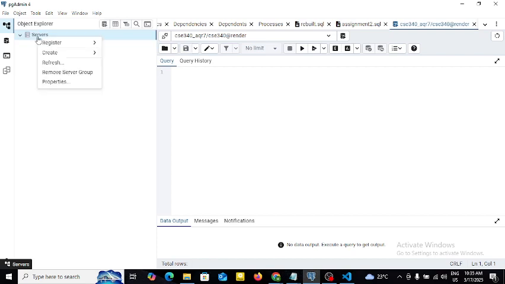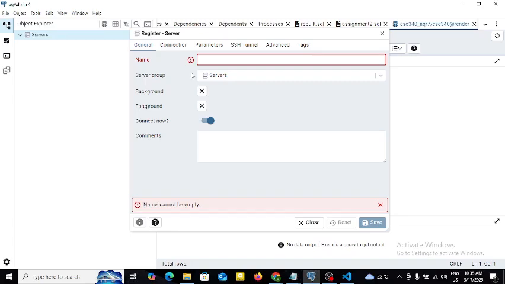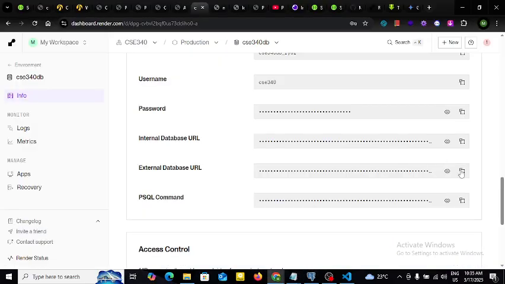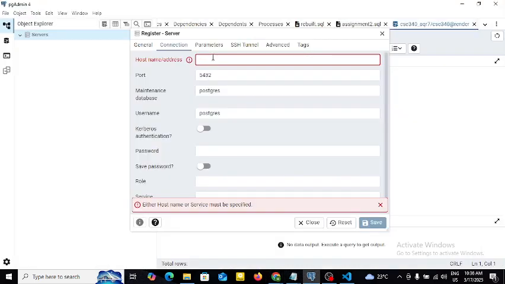I will right click on server. After that I will choose register and then server. This will display a form where we need to provide the name of the connection. I will write here Render. I will switch to the connection tab, where we also need to provide the host name, and this information of the host name I will pick here, the external database URL. I will copy that and paste it here.